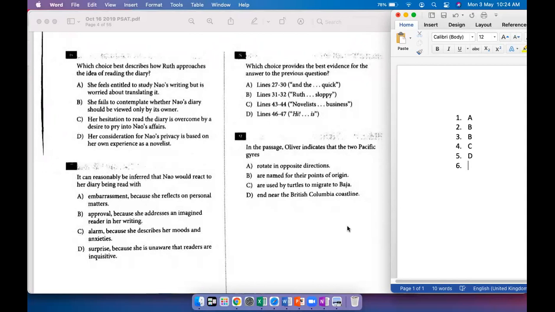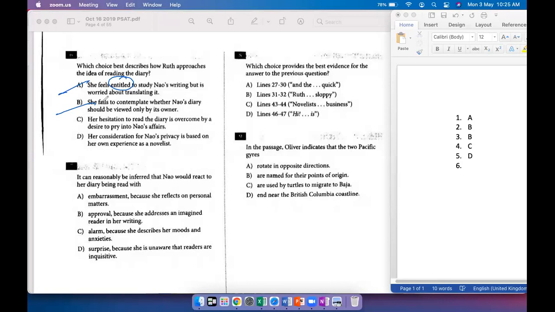Hmm. Okay, so this is a good question. Let me just try and cancel some options first. Option A is definitely out, right? She's not thinking about translating anything. And I think entitled is a somewhat extreme word. I don't think Ruth feels entitled to study. She doesn't fail to contemplate that question. That question does come to her. It does appear in her mind that she should probably not be doing this. So she does contemplate the idea of not reading.